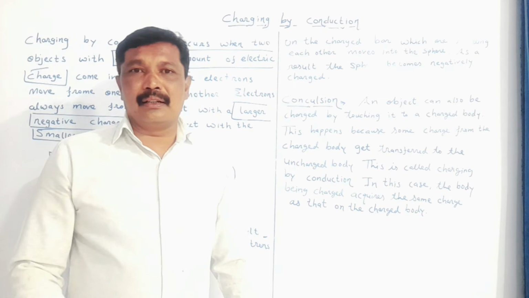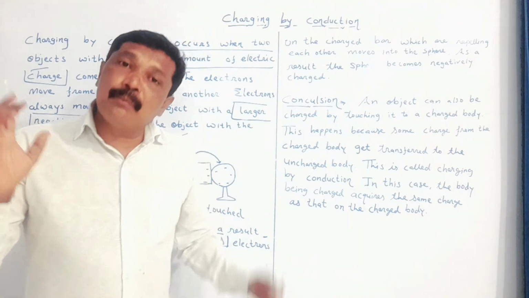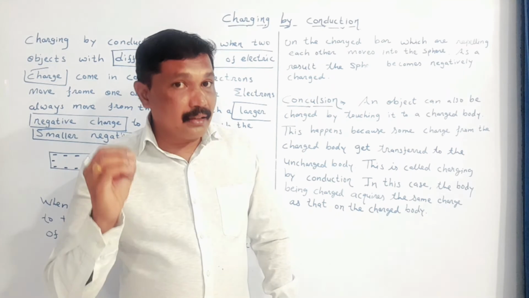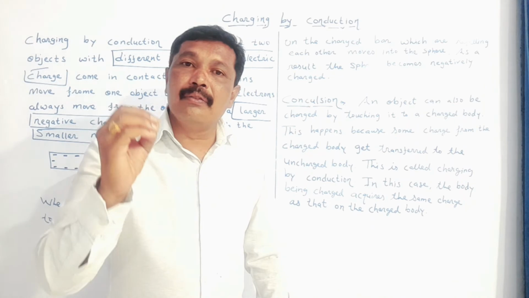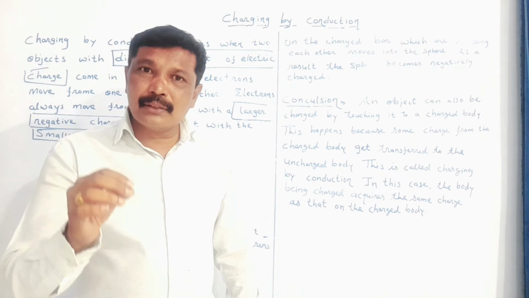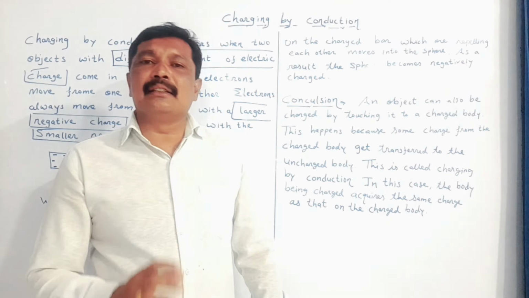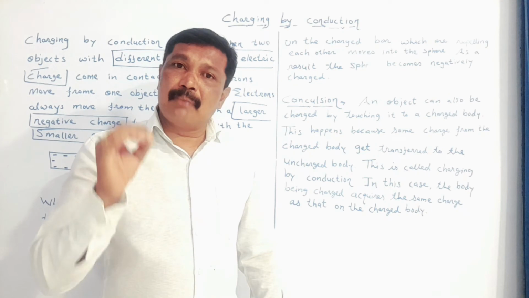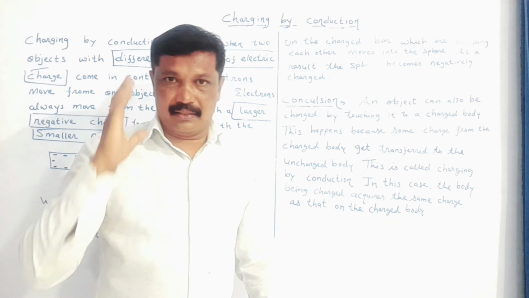Now my dear student, if we consider both the objects, you will find that both will be charged with the same charge. The sphere and the bar both will develop negative charge, because both of them will have more negative charge in them, and therefore both objects will be charged by the same charge and both will be negatively charged.